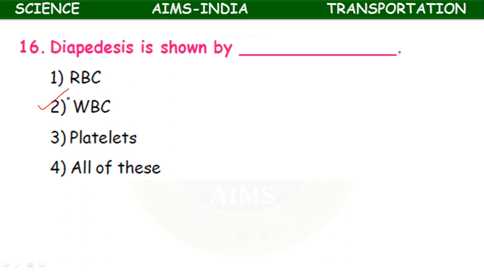So what is diapedesis? The passage of blood cells through the intact walls of the capillaries, typically accompanying inflammation. Okay, so this is diapedesis. In this process, leukocytes play a very important role.